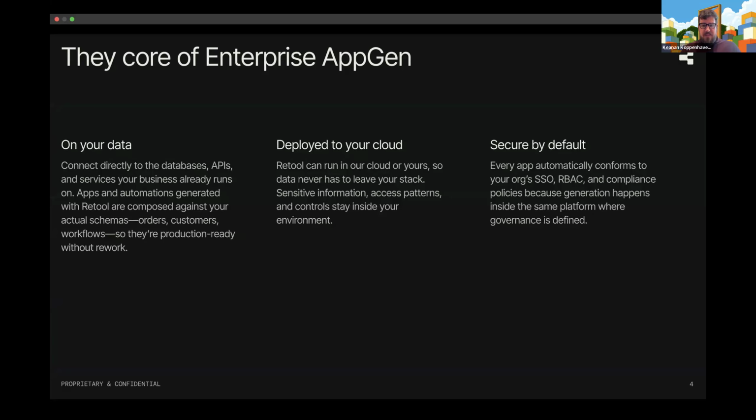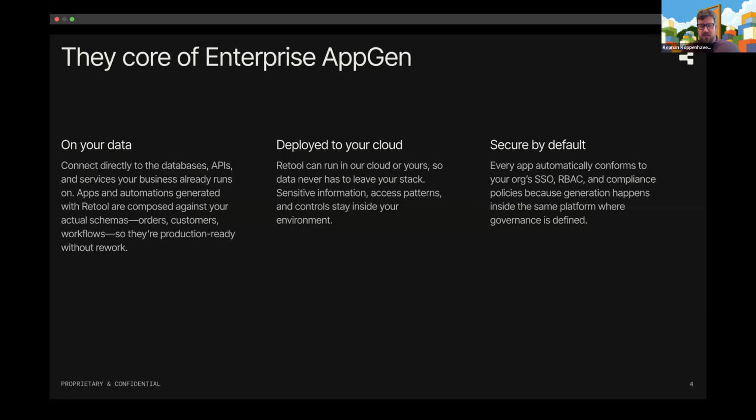But there's this core piece that helps you take something from a prototype to something that your team and users can actually use in production. And that's the fact that it's built on top of your data. For years, Retool has been a platform that can integrate all your various data resources, places where your data lives, other business systems. And we're building on top of that with this new launch, right?